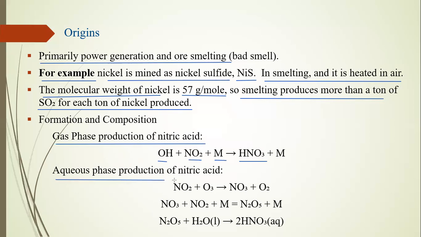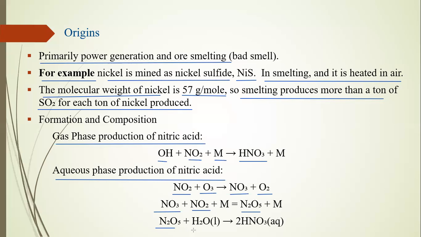In aqueous phase production of nitric acid, NO2 takes one oxygen from the ozone layer and converts into NO3 and releases one O2. So it's giving us some ozone depletion in our layer. Some of the NO3 is mixed with NO2 and they make N2O5. It is a highly corrosive acid.